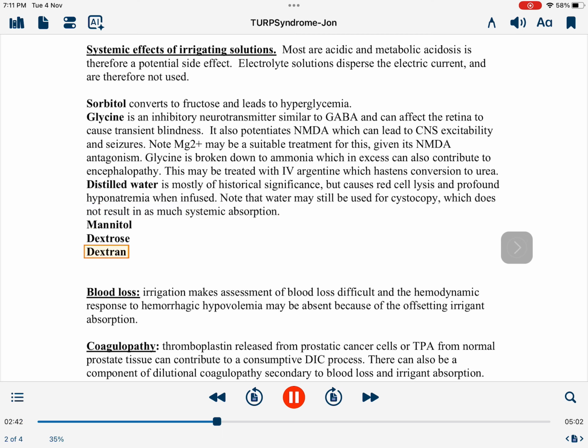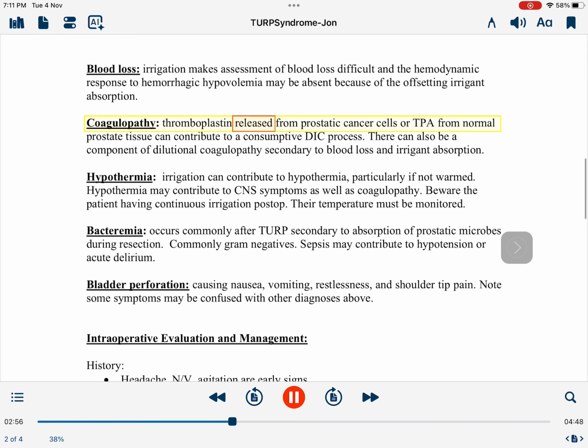Mannitol, dextrose, dextrin. Blood loss: irrigation makes assessment of blood loss difficult, and the hemodynamic response to hemorrhagic hypovolemia may be absent because of the offsetting irrigant absorption. Coagulopathy: thromboplastin released from prostatic cancer cells or TPA from normal prostate tissue can contribute to a consumptive DIC process. There can also be a component of dilutional coagulopathy secondary to blood loss and irrigant absorption.